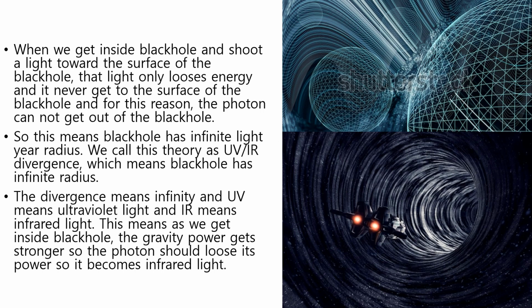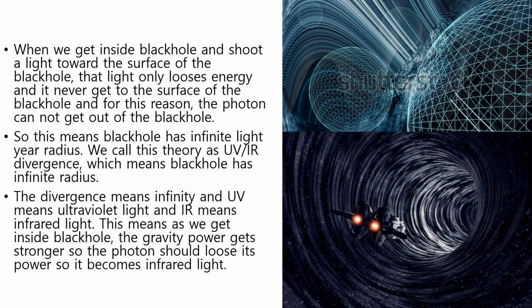When you get inside black hole and shoot a light toward the surface of the black hole, that light only loses energy and it never gets to the surface of the black hole. And for this reason, the photon cannot get out of the black hole. So this means black hole has infinite light year radius. We call this theory UV-IR divergence, which means black hole has infinite radius.